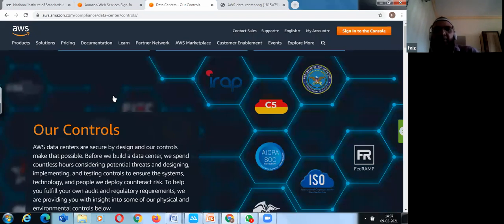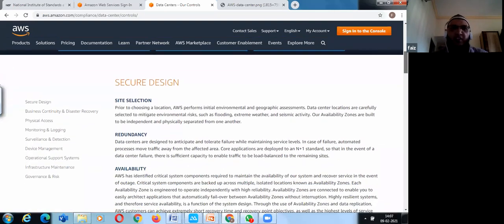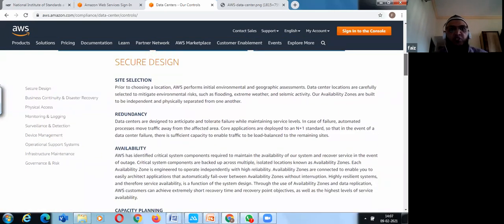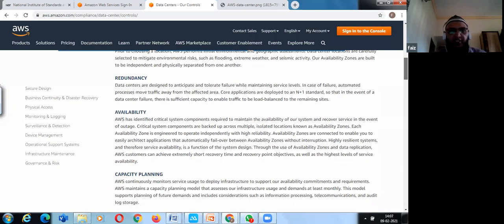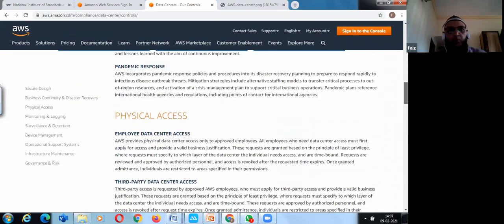So their applications don't feel any slowness. This is how they have grown until now. In my tomorrow's lecture, I'll show how much they have grown. But in regards to the data center, this is what it is, right? Site selection, redundancy. So I'll share this link with you.